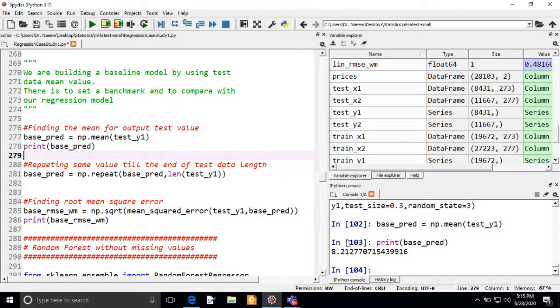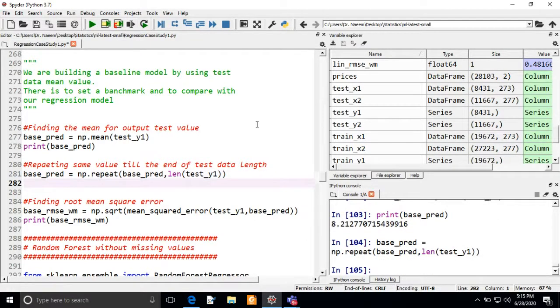So now we are getting the base predictive value, and it is 8.212, and this is only one value you can see here. But this predictive score should be of length test y1. So that's why we are repeating. We are creating a data frame, and in this data frame we will replace all the values with this mean. As I execute this command, it will create a base predicted value.